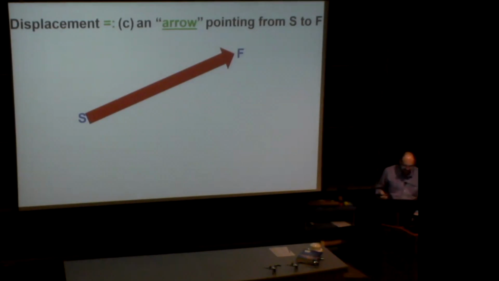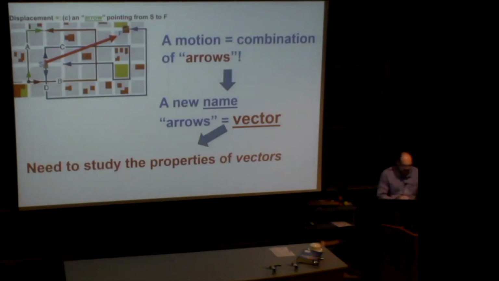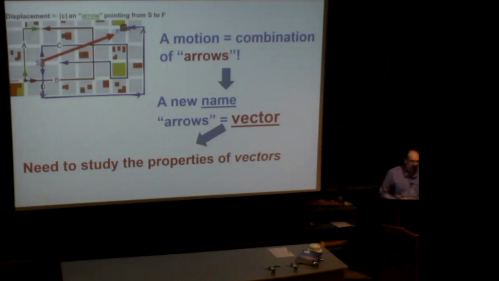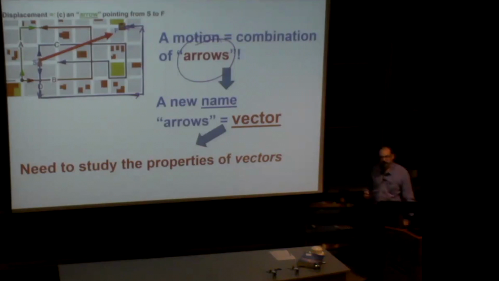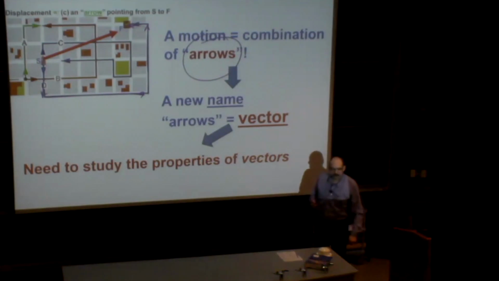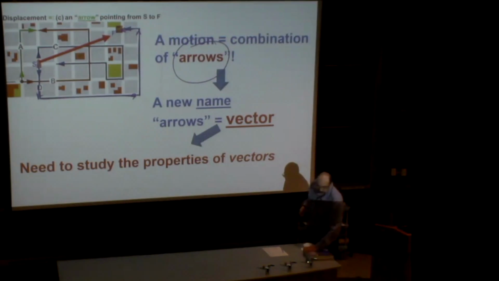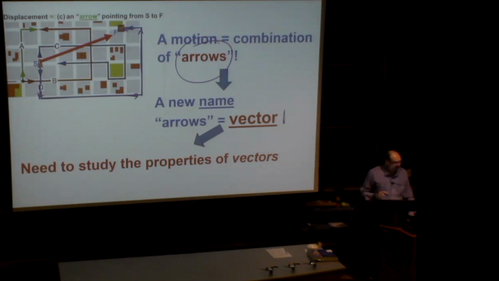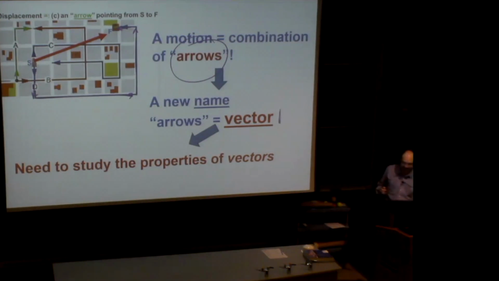And as we said, any motion can be broken down in specific steps, and for each step we can use an arrow. So we use this term arrow, arrow, arrow many times, and that makes it important. Anything which we use many times becomes important, and if it becomes important, we have to study its properties. And first of all, we have to rename it. Every important thing has a new name, vector. So now we can say an arrow, or we can say vector, and that's going to be the same thing.